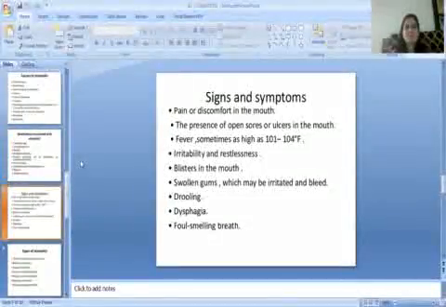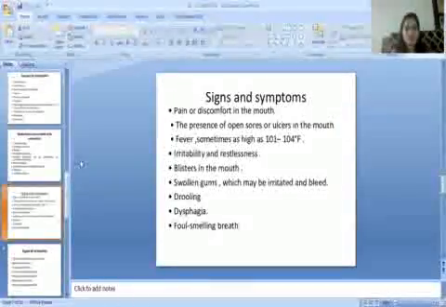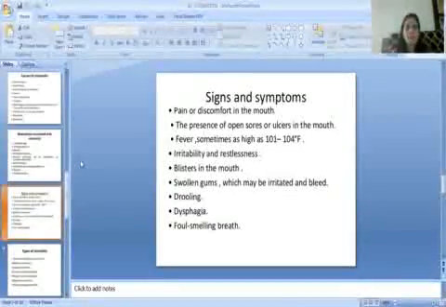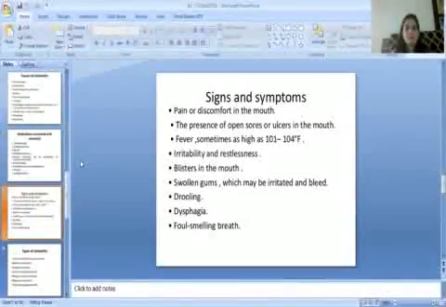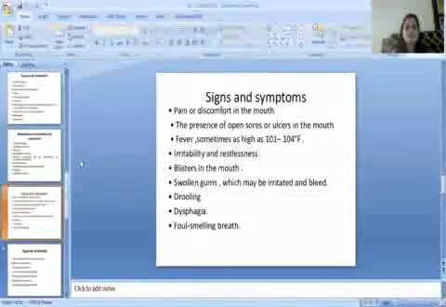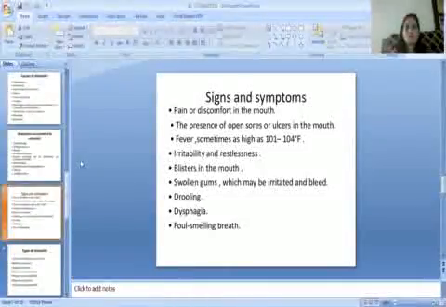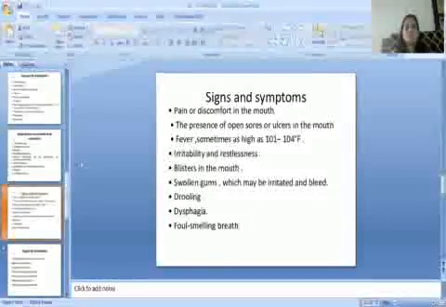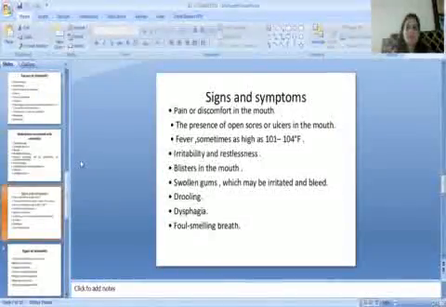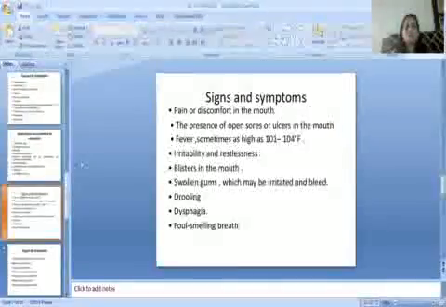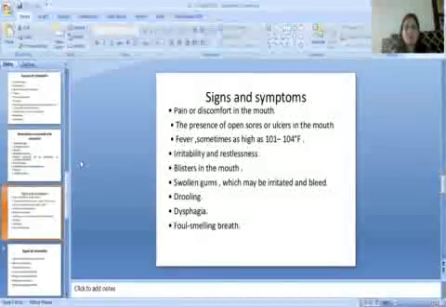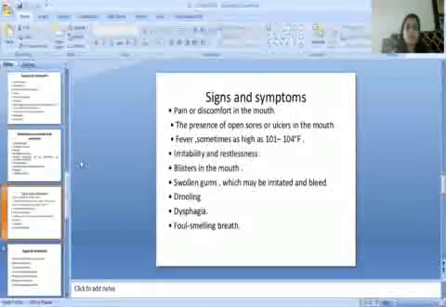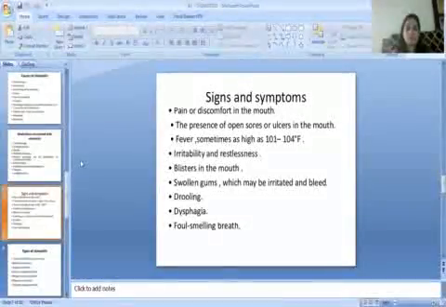Then what are the signs and symptoms of stomatitis? The patient will observe pain or discomfort in the mouth, and the presence of open sores or ulcers in the mouth. The patient will be suffering from fever, sometimes as high as 101 to 104 degrees Fahrenheit. There will be irritability and restlessness. There will be blisters in the mouth, and swollen gums which may be irritated and bleed. There will be drooling of saliva. The patient will have dysphagia and foul-smelling breath.